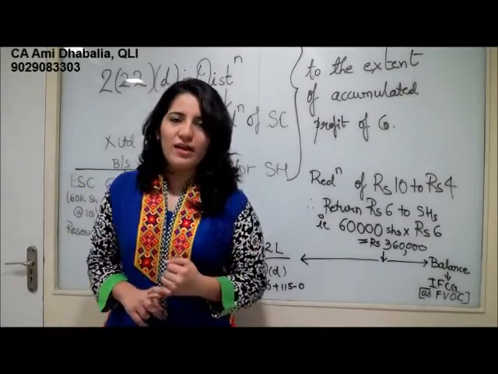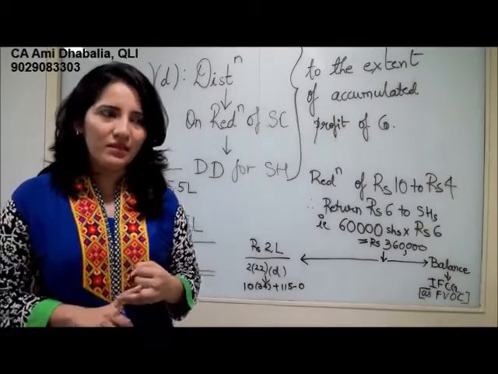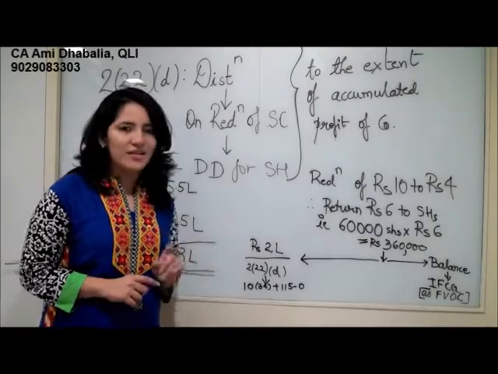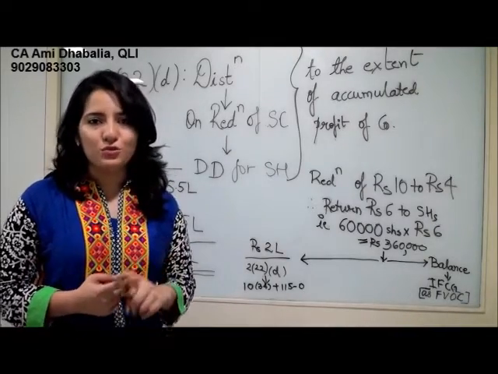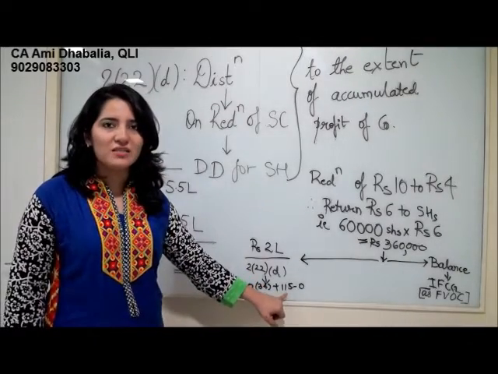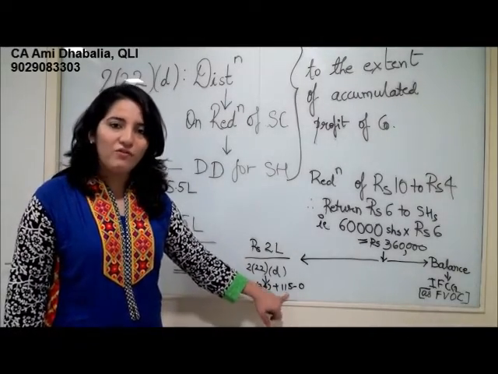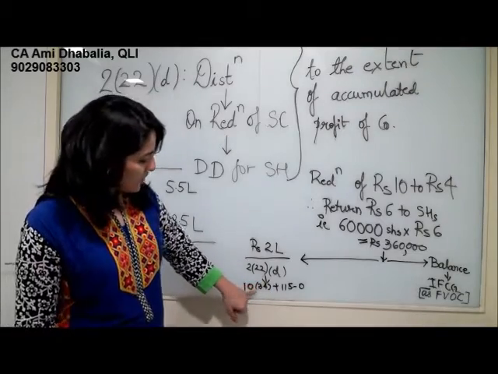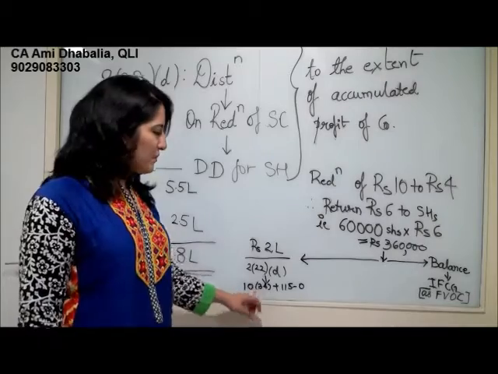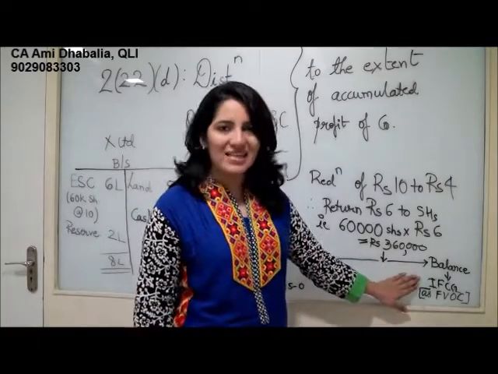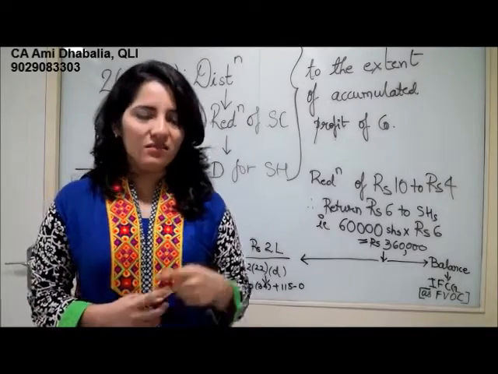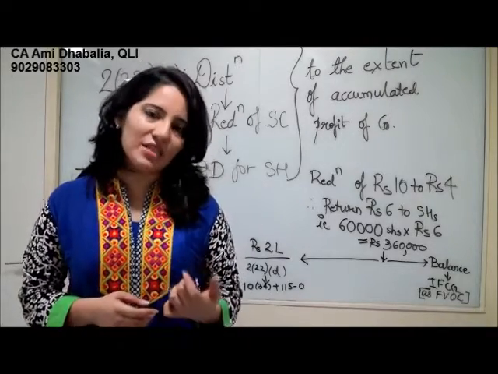Again 1034 and 115O shall be applicable. That means that 2 lakh shall be taxable in the hands of the shareholder under section 222D, but the company is required to pay dividend distribution tax under section 115O, and for that reason in the hands of the shareholder under 1034 this deemed dividend shall be exempt. The balance amount, that is 1,60,000, shall be taxable in the hands of the shareholder under the head capital gain under section 45.